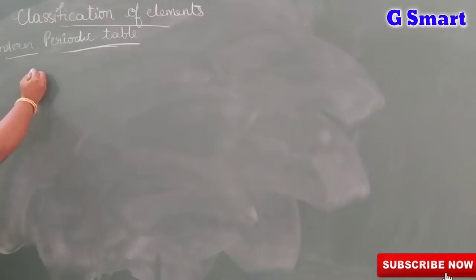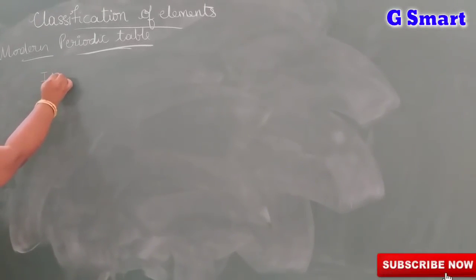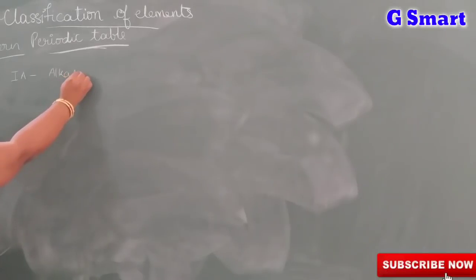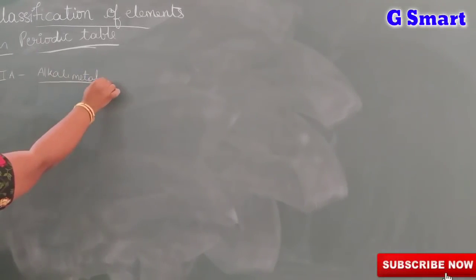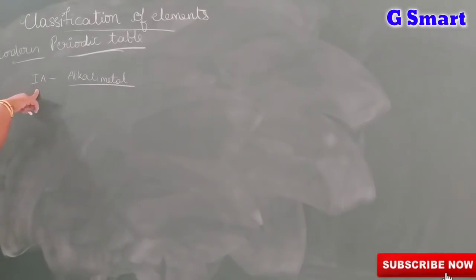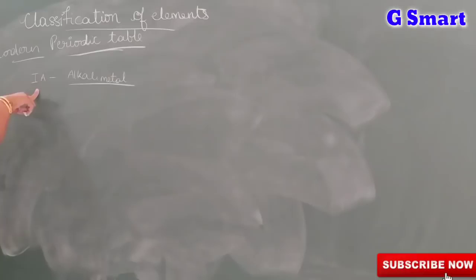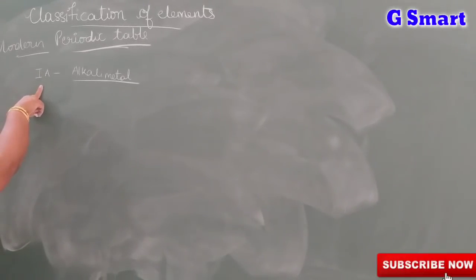And in this periodic table, some names are also given to the groups. Take the example of the 1A group. It is given the name alkali metal family, because the metals present in this group we get from plant ash. That's why this group of elements are called alkali metals.